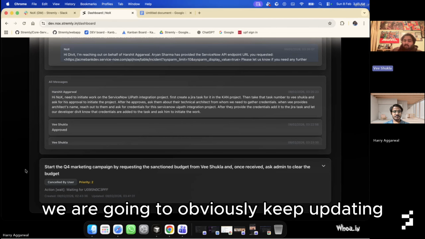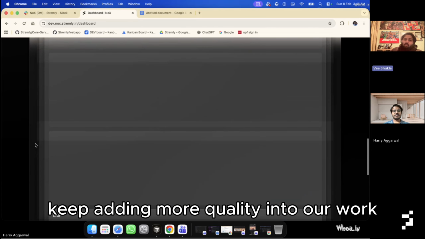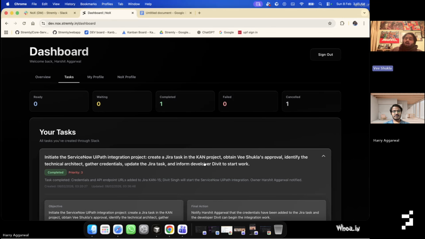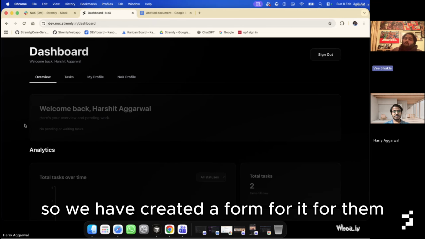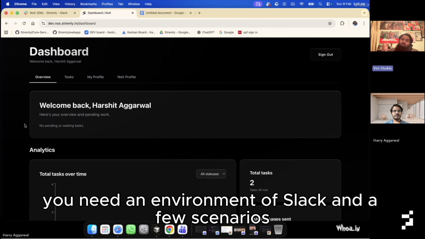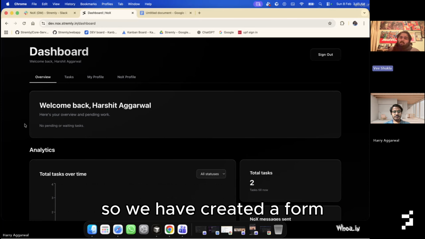We are going to obviously keep updating, keep adding more features, keep adding more quality into our work. But this is going to be rolled out today, and this is open for all project managers. So we have created a form for them, because for proper testing, you need an environment of Slack and a few scenarios, and then access to this dashboard. So we have created a form.